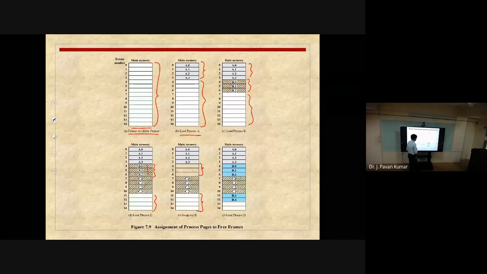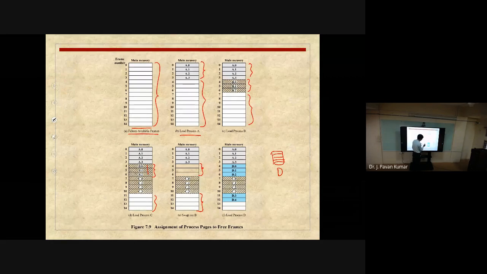Total 7 we are having. Now for process D, we want 5 frames. We are having 5 pages, so 5 frames to load those 5 pages. 5 frames in the sense, here we can use these 3 and these 2. Like that here we have loaded, you see. These 3 and 2. So earlier we didn't have this flexibility that a process can be loaded at non-contiguous memory.